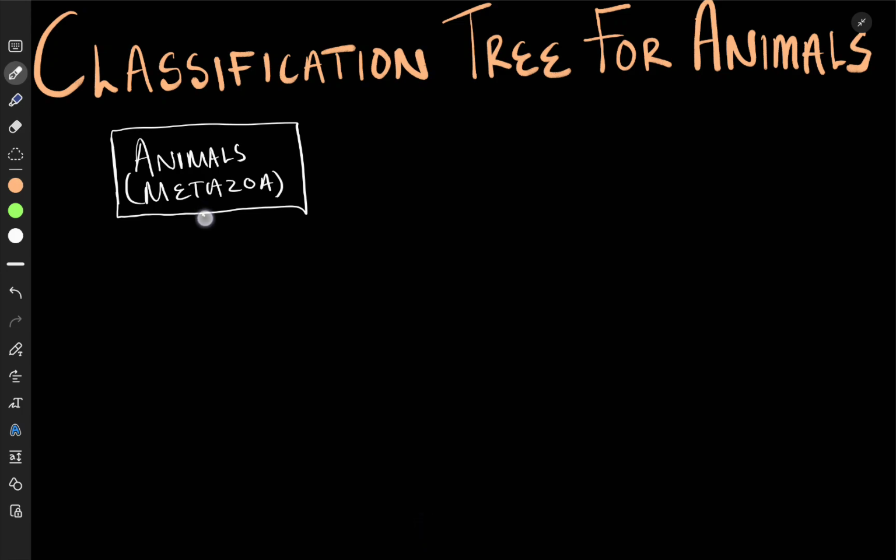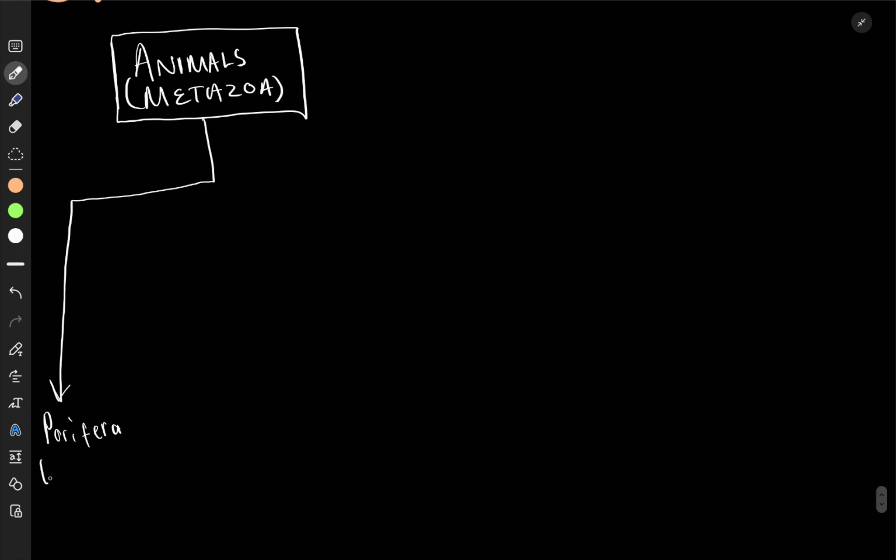Only one type of animal does not have true tissue, and this is going to be porifera. Porifera, an example is sponges. These are the only ones that don't have.